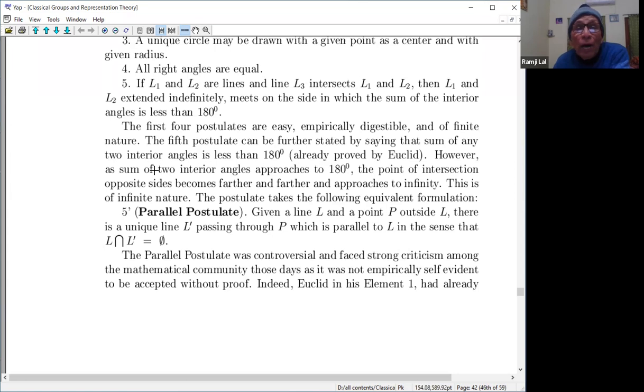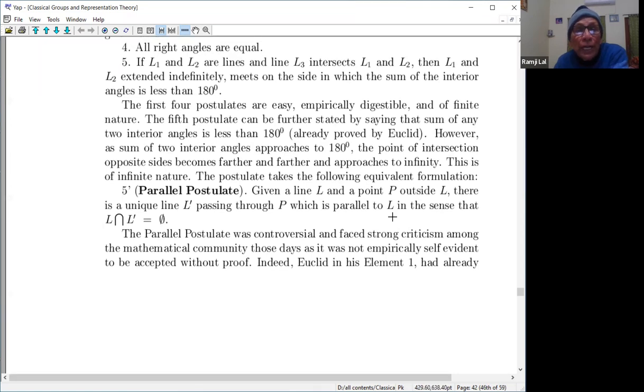However, as the sum of two interior angles approaches 180 degrees, the point of intersection of the opposite sides of the triangle becomes farther and farther and approaches infinity. This is of infinite nature. The postulate takes the following equivalent formulation: given a line L and a point P outside L, there is a unique line L dash passing through P which is parallel to L, in the sense that L intersection L dash is empty.